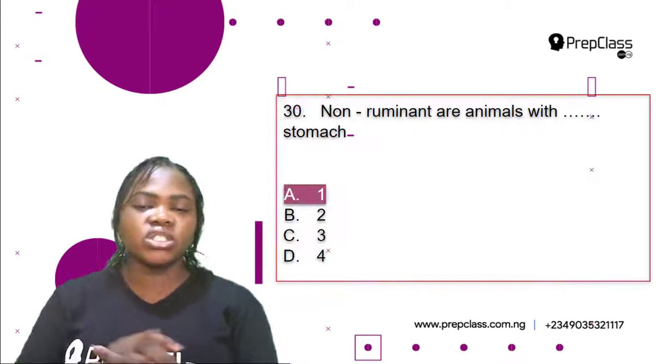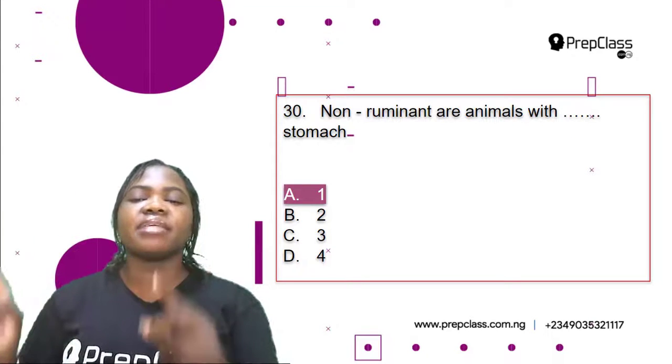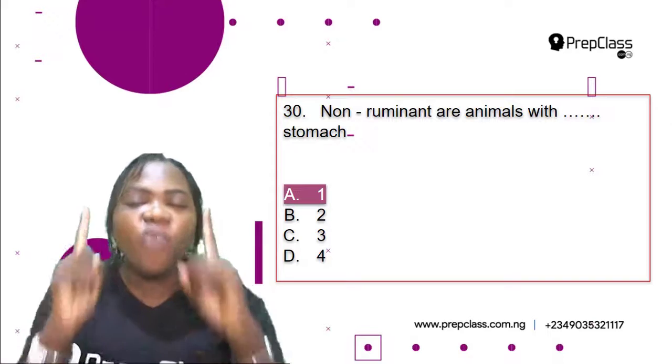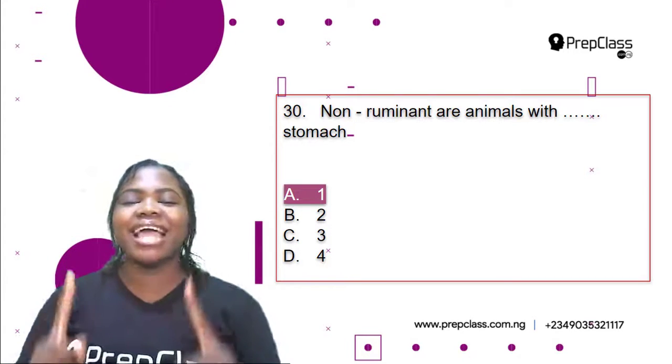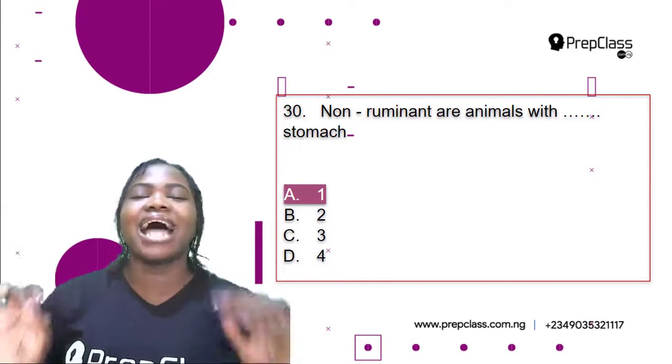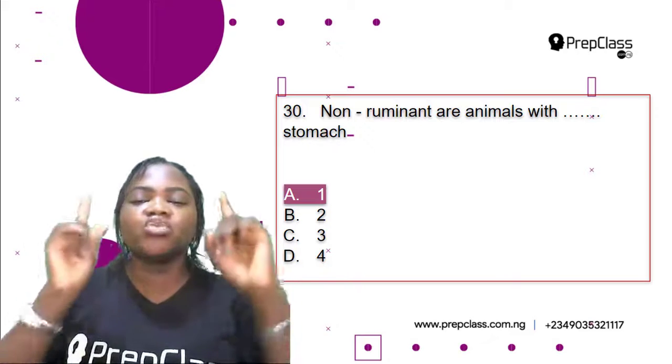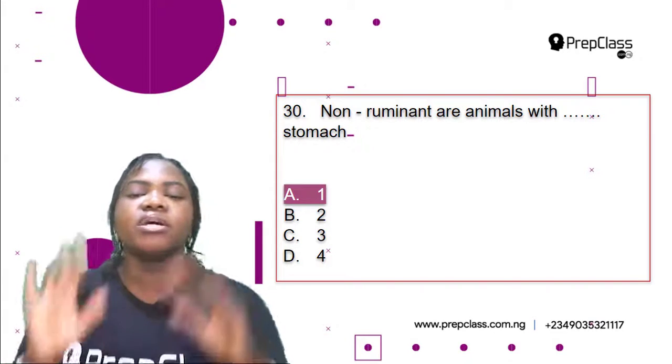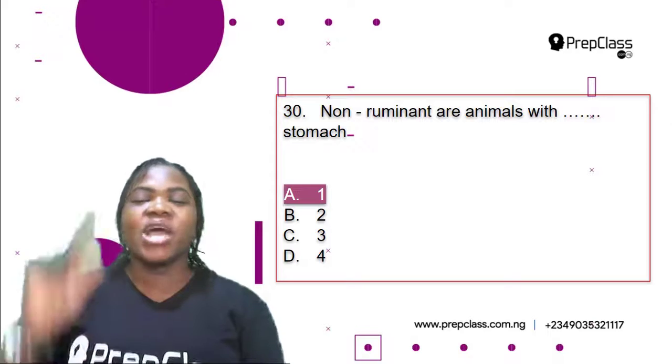So which of the options is correct? Non-ruminant animals are animals with one stomach. Remember, I said that non-ruminant animals are animals that have simple stomach. That is, they have just one compartment to the stomach. So the correct option is A, 1.